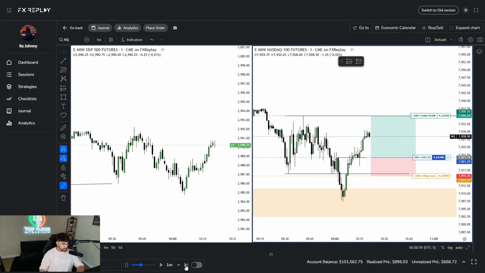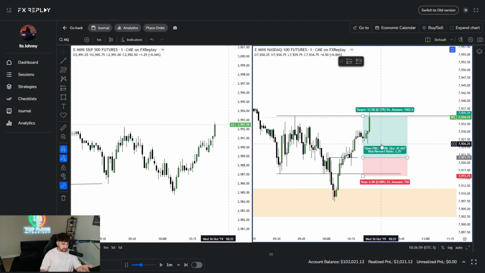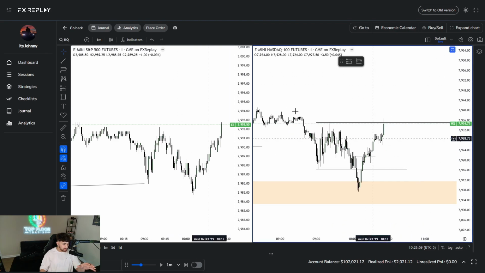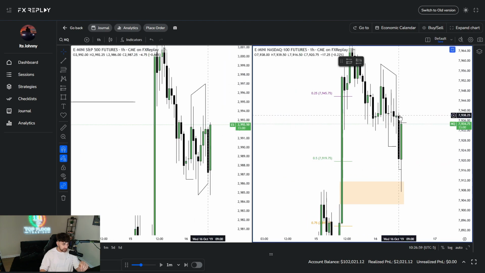Okay, so nice push up here. And TP hit. Okay, boom. So that ended up working out because of the confluence that I had with CRT. Honestly, I don't know if I'd even want to trade the rest of this day. That was decent enough in my opinion. We're already about to hit the CRT high right here at the 9 a.m. range high. Let's go ahead and fast forward this.